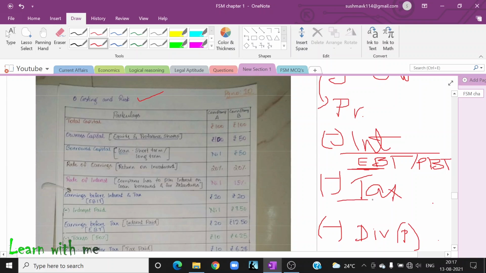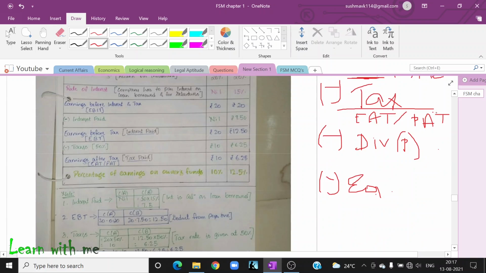Now once I pay tax, I will call it EAT. The government has eaten my profit. That is nothing but earnings after tax or profit after tax.